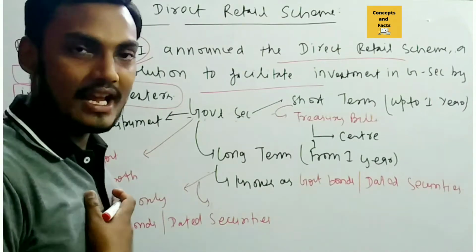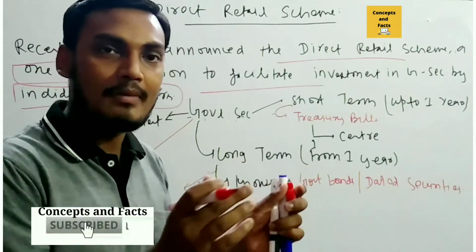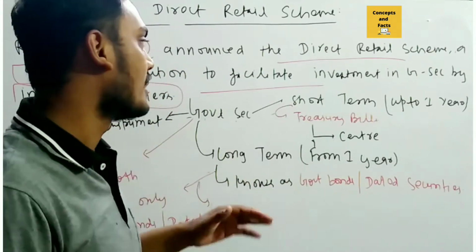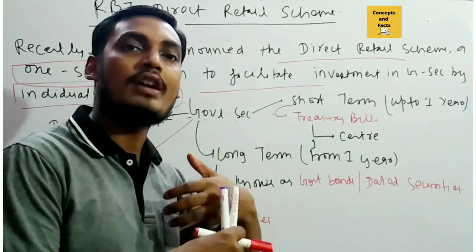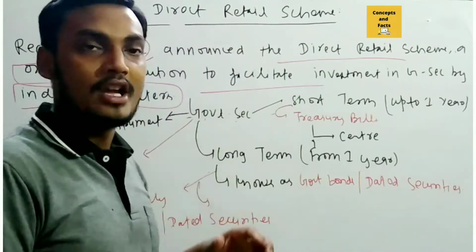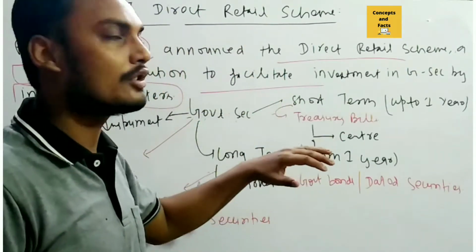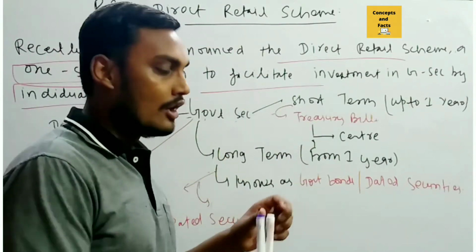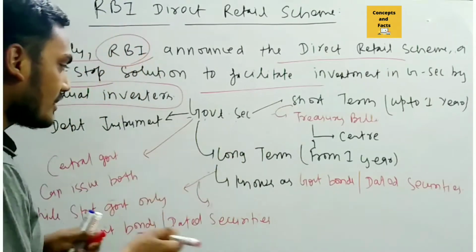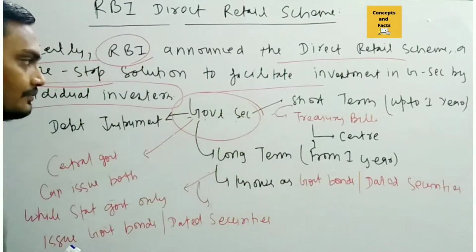So whatever, let's say I am and you are. If you have, let's say, 10 rupees, 100 rupees, 500 rupees or 1000 rupees, and you want to invest directly in the government security, then through this Direct Retail Scheme you can invest directly in the government security. So this is the scheme. Firstly, before we move on, we have to talk about what government securities are.